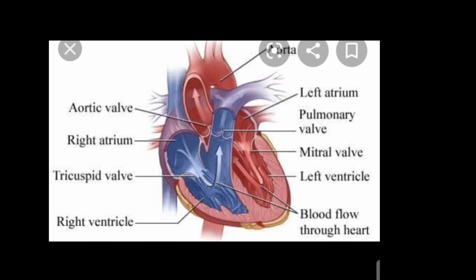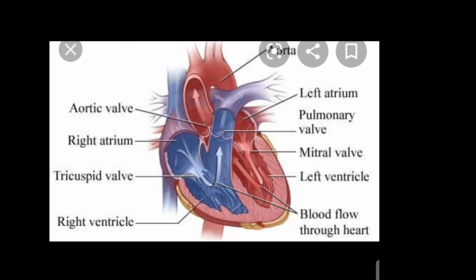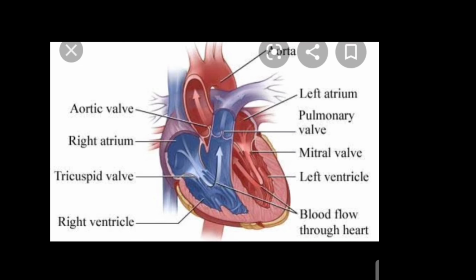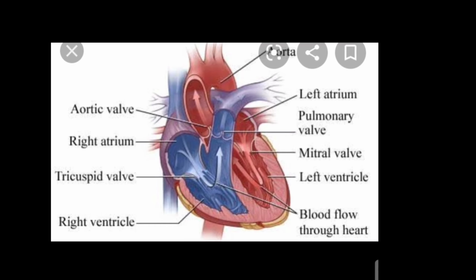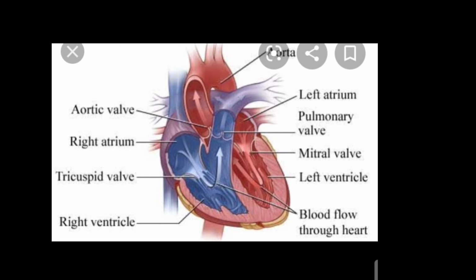The heart is an organ which pumps blood to all the parts of our body through a network of tubes called blood vessels. Our heart beats continuously to circulate blood in the body. The heart works like a pump non-stop throughout our life. Our heart is located in the chest cavity, slightly toward the left side, between the two lungs and above the diaphragm. The size of our heart is roughly equal to our fist. The heart is made up of special muscles called cardiac muscle.